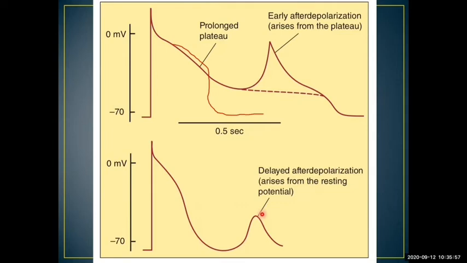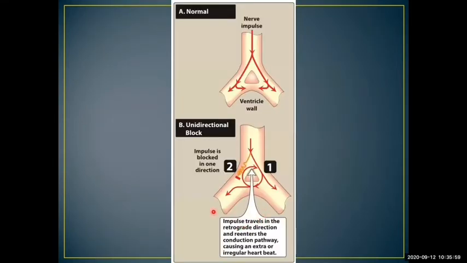So these kinds of arrhythmias could be caused due to multiple mechanisms. One kind of mechanism is unidirectional block, right? Generally in a normal case, the action potential occurs in this manner. A nerve impulse is received from, let's say, the SA node itself.